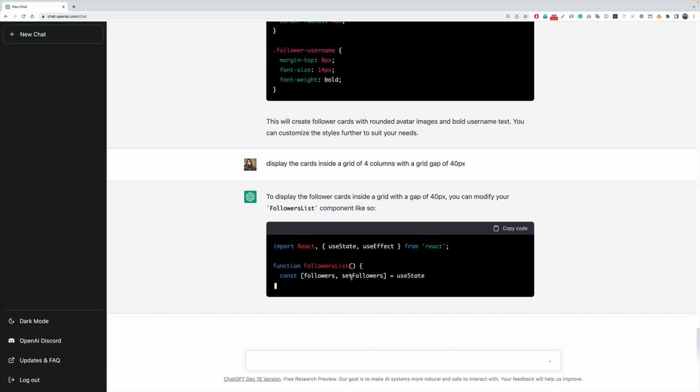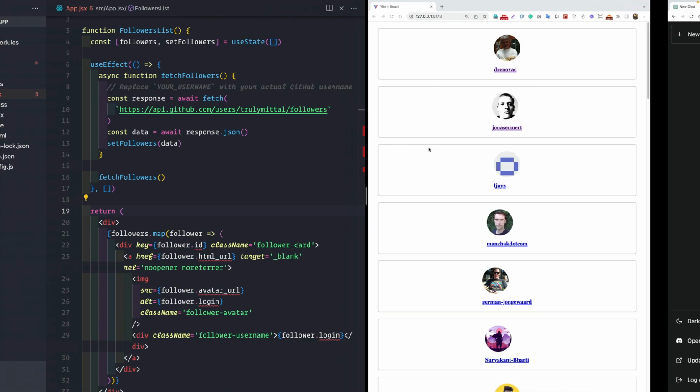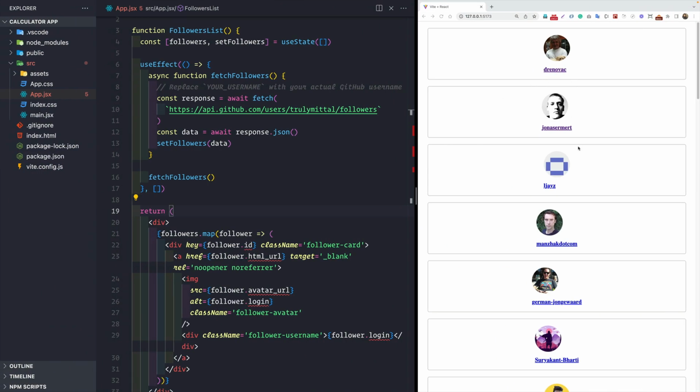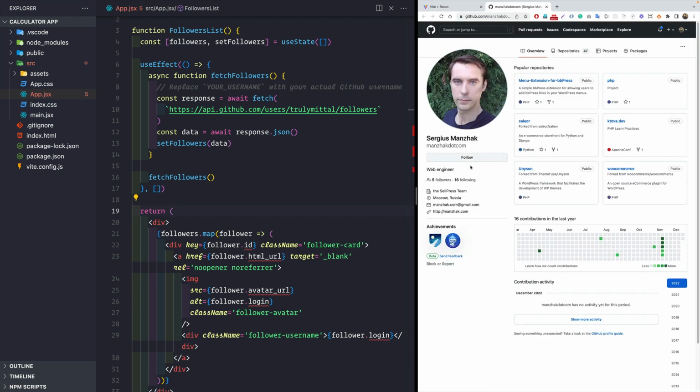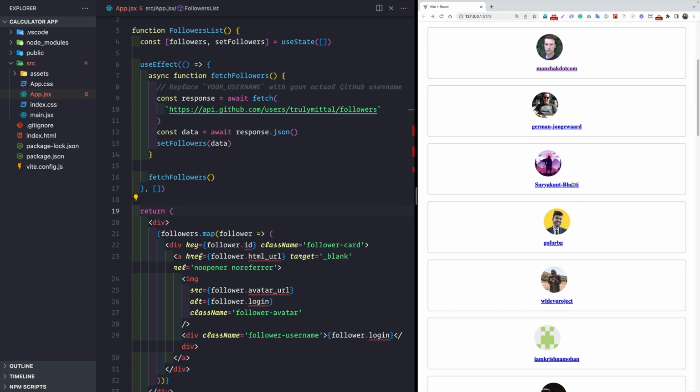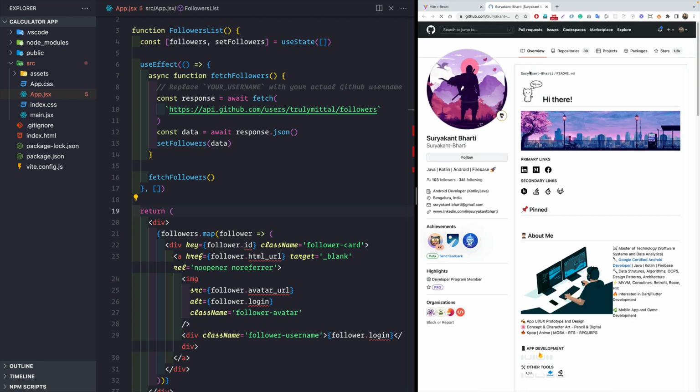And before we work upon this, let's go back again. And if we click on any of the URLs here, that is their usernames, we can see that this is clickable and it takes us to their GitHub profile. So thank you, Sergius, for following me. And now if I go to any other URL, so let's go to this URL.